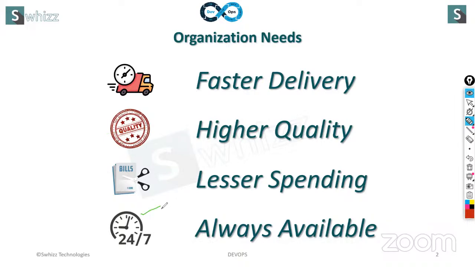The next one is always available. Suppose you are keeping some restaurant. That restaurant should be available 24/7. If you are preparing some lunch, after preparing it the customer has to experience that food. Whenever customers are coming, if you are closing your restaurant, there is no use of all these things, right? The things I told you before, like faster delivery, higher quality, and lesser spending, should always be available to the customers. These are the things which you have to consider.